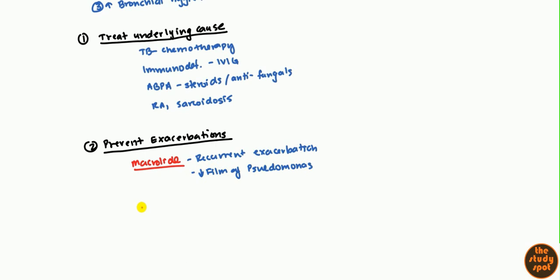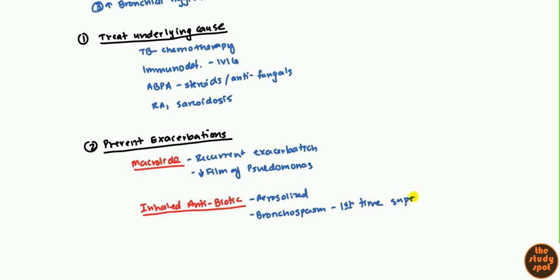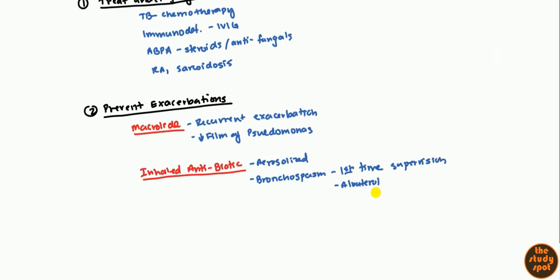What's also tried sometimes, because of course macrolides have systemic side effects, is an inhaled antibiotic. These are just aerosol antibiotics. However, the only problem is these can cause bronchospasm, so the first time that they take it, it has to be under supervision. And if they have bronchospasm, then you just prescribe albuterol. They should take that before they inhale the antibiotic. Again, it's fairly new. More studies still need to be done, but that's one way the direction is moving.